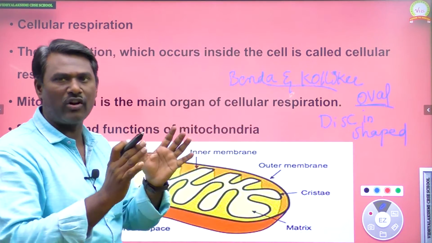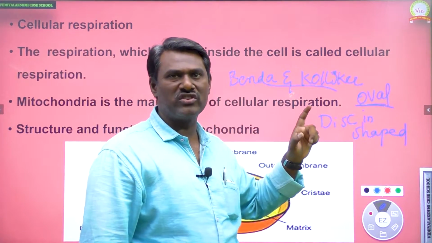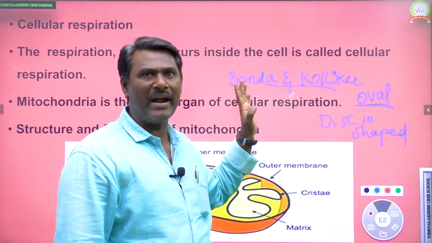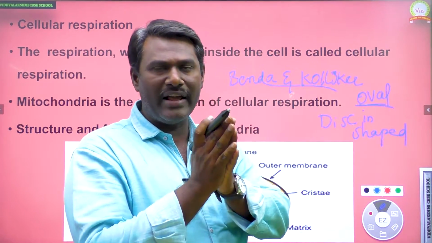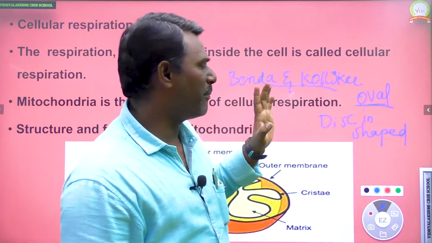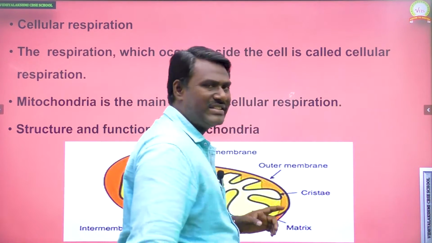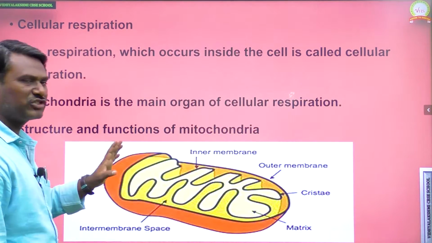That is the shape of the mitochondria, and the mitochondria was discovered by two scientists, namely Benda and Kolliker. The main function of mitochondria is that it is mainly involved in cellular respiration, that means the respiration which occurs inside this cell. Okay, so this is the structure of mitochondria.